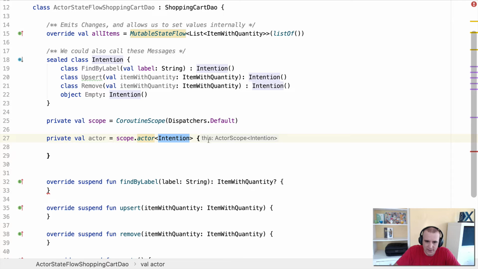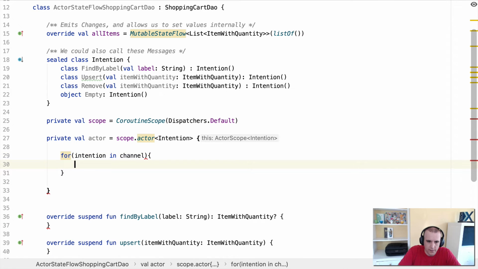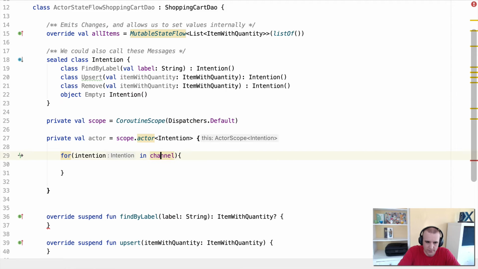So inside this actor, what we want to do is have that for loop. So we're going to say for intention in channel. So an actor is backed by a channel. If we click in, channel is just part of the actor itself.